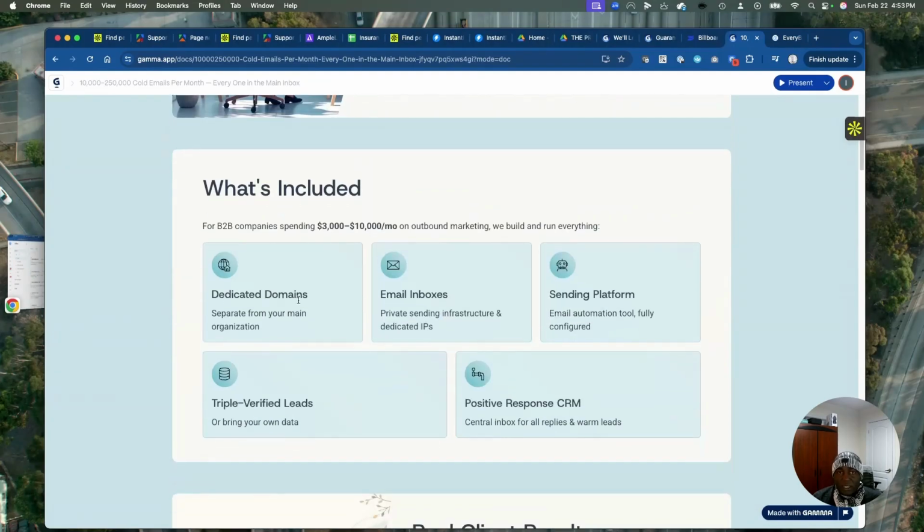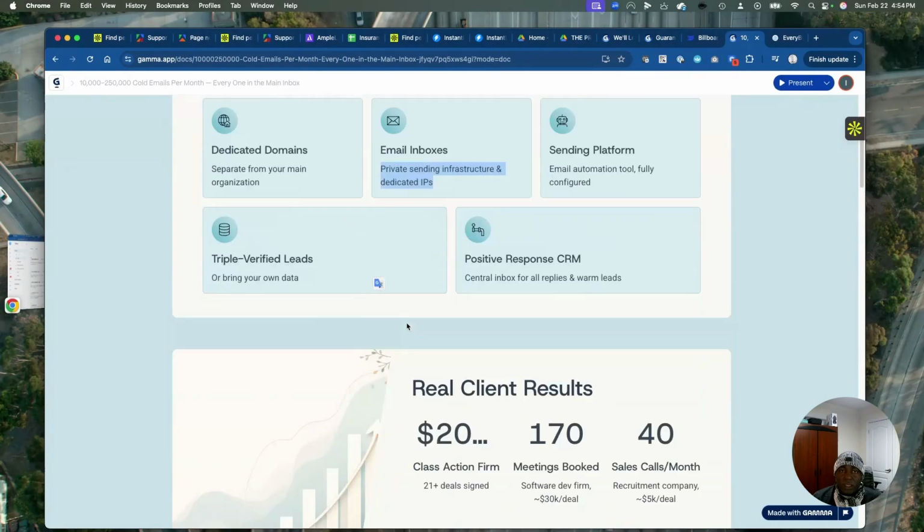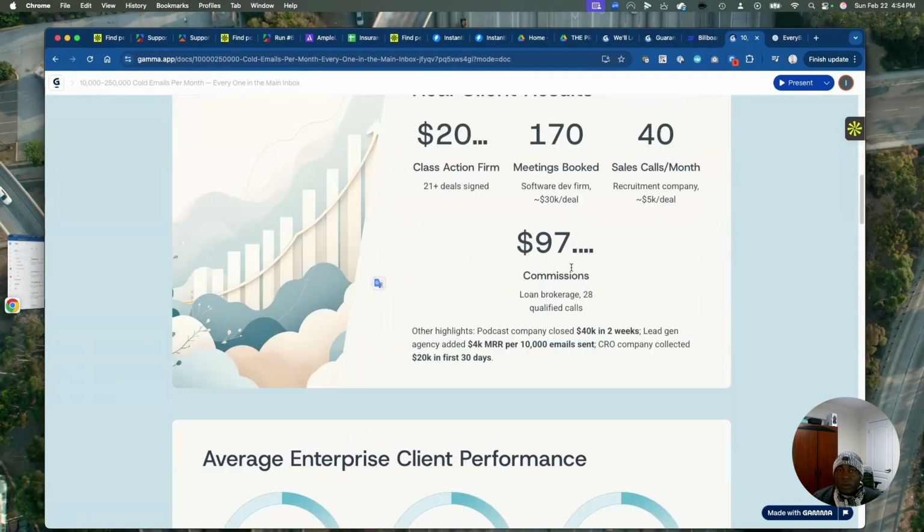We use dedicated domains, so you don't have to separate from your main organization. If your domain is maybe business.com, we don't have to use your domain. We get new domains for you. Private sending infrastructure with dedicated IPs. An email automation tool, fully automated and personalized. We verify these leads, and you get a positive response CRM.